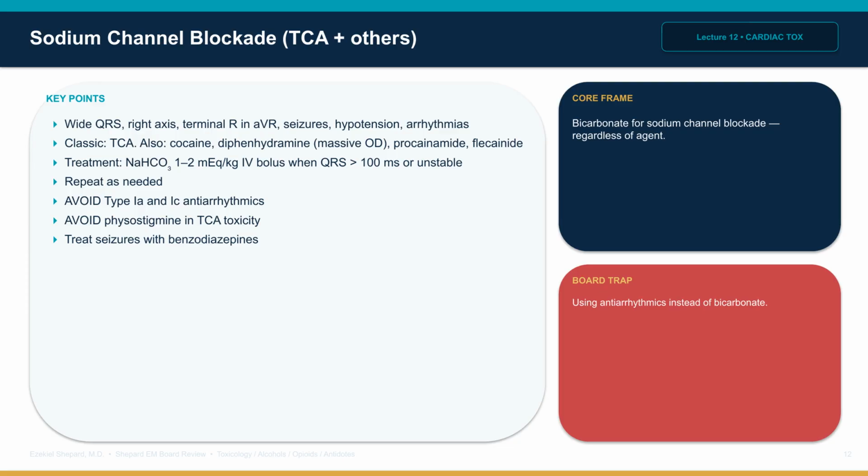Avoid type 1A and 1C antiarrhythmics, which further block the channel. Avoid physostigmine in tricyclic toxicity, can precipitate seizures in asystole. Treat any seizures with benzodiazepines. The board concept is bicarbonate for this physiology, regardless of the specific agent.